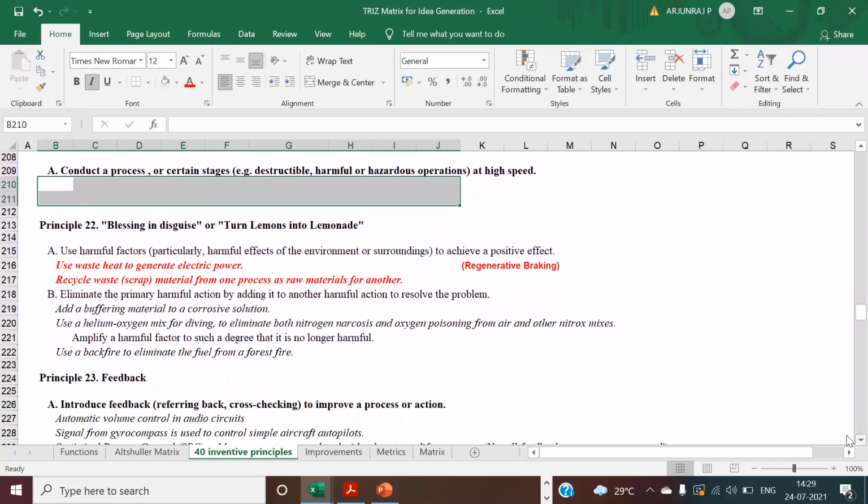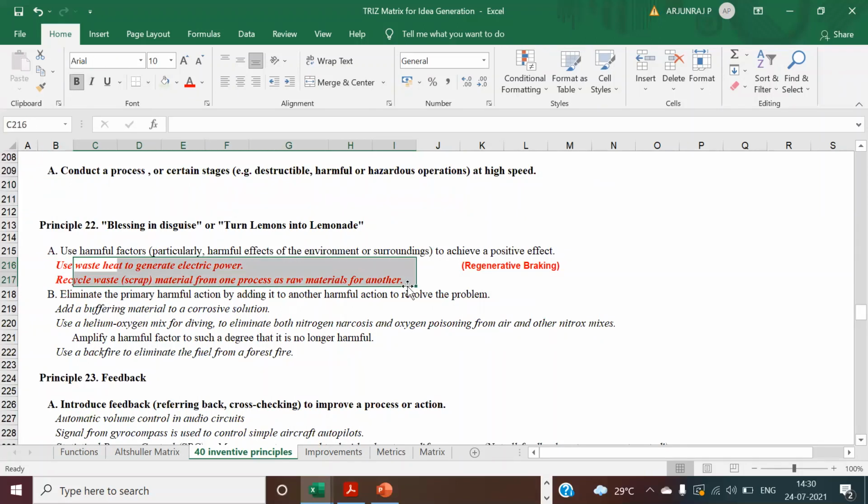Next one is blessing in disguise, which is nothing but turning lemons into lemonade. For example, you can use the waste heat to generate electric power. You can recycle scrap material from one process. You take the scrap of the raw material from one company, and you use that as a raw material for another company. Here you are going to reuse. You try to look for reusing things.